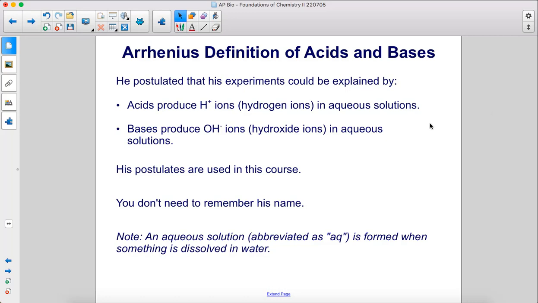Acids produce H+ ions in aqueous solutions, and bases produce OH- ions in aqueous solutions. His postulates are used in this course. You don't need to remember his name. Note, an aqueous solution, abbreviated as aq, is formed when something is dissolved in water.